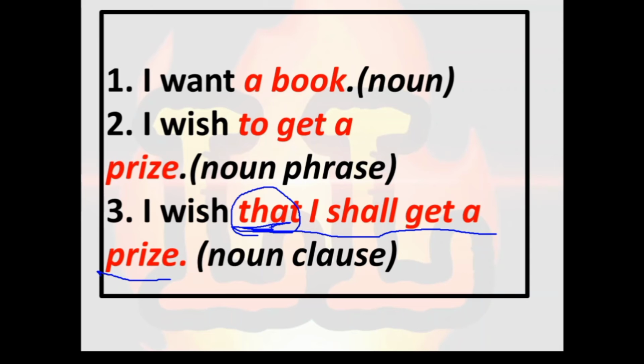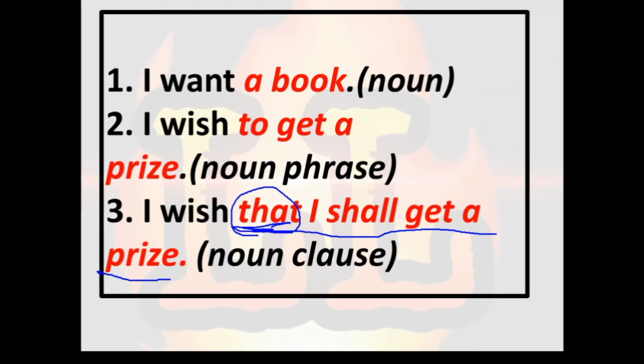So this clause starts with a subordinating conjunction, and it has a subject and a predicate, so it is a clause.